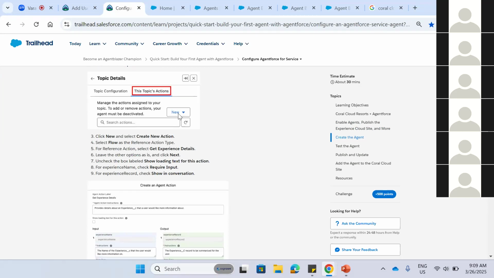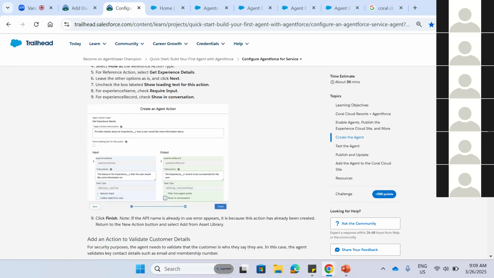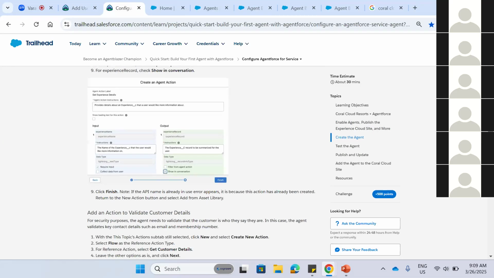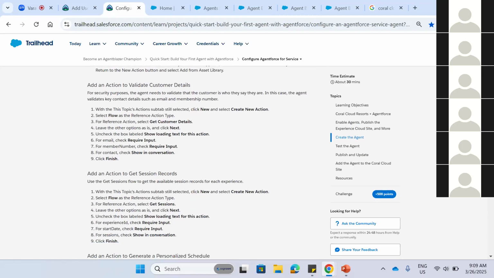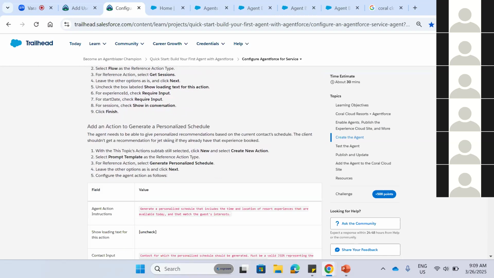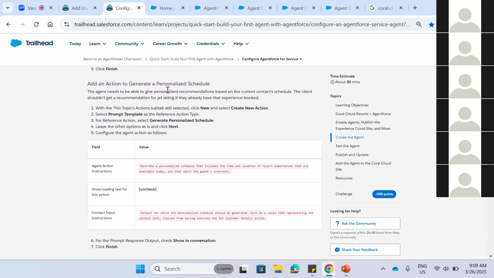Again, if we click on New, then it will show how the output and input are. After creating that, we can add some get session records, so the agent knows what sessions we need to input, what session records we need to have, and customer details, some personal schedule, any person's schedule, like any meetings, any bookings, any programs going on. We can add all those.